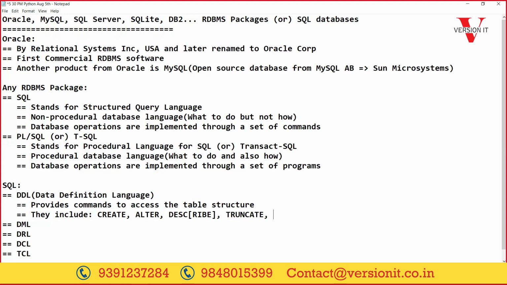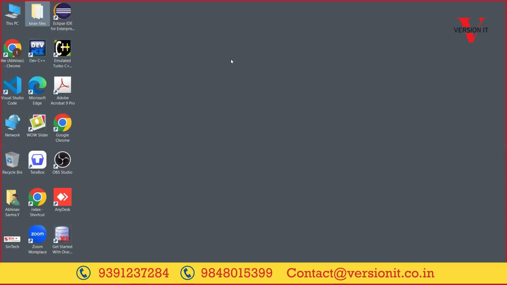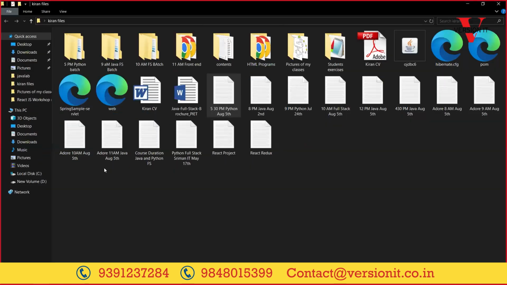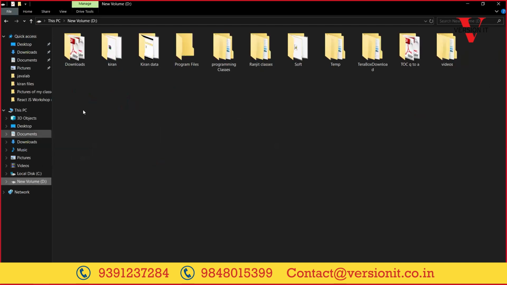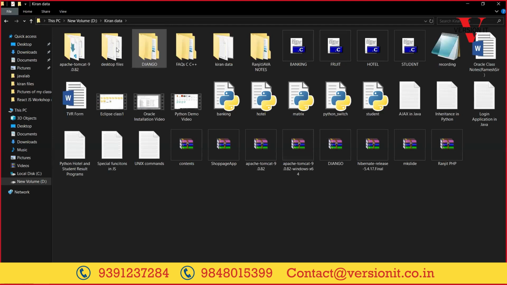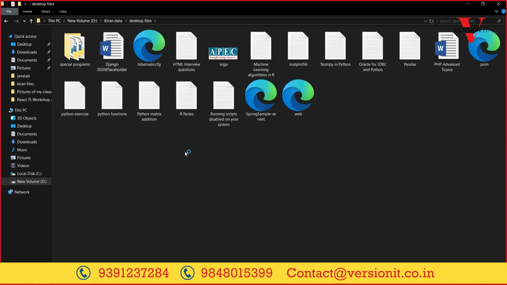But truncate deletes the table data only, the structure will still be there. I want to delete the table structure and data, everything, no structure, no data.